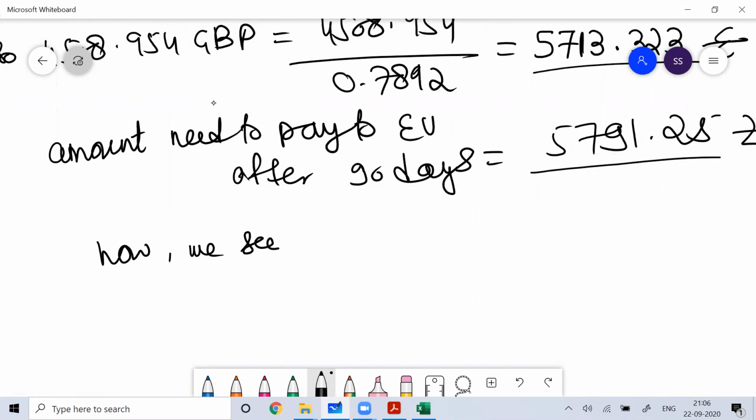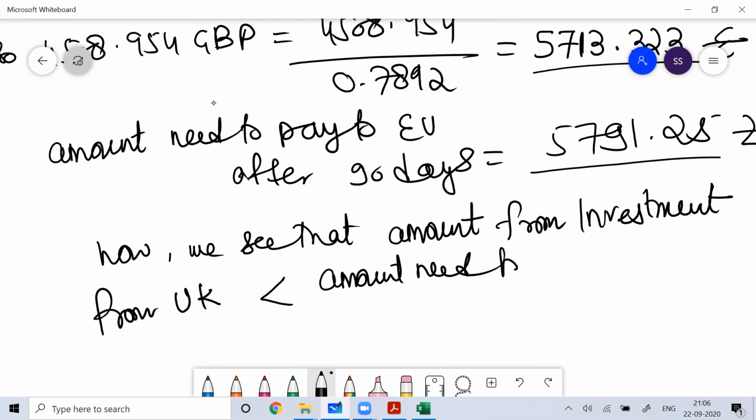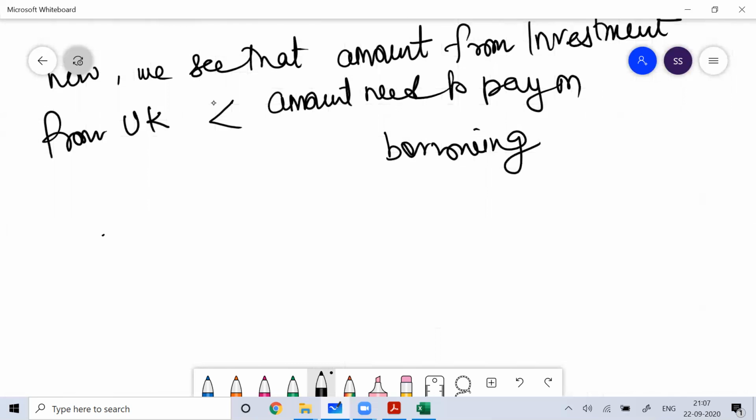We can see that the amount from investment in the UK is less than the amount needed to pay on borrowing. So arbitrage is not working, and you're getting a negative value. I hope you understand. So arbitrage is not possible.